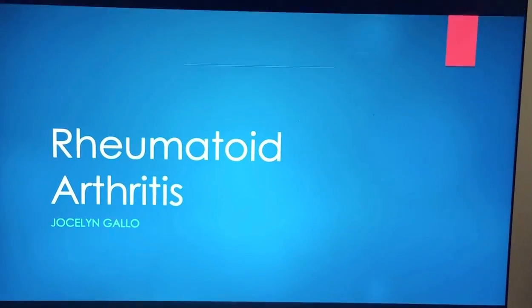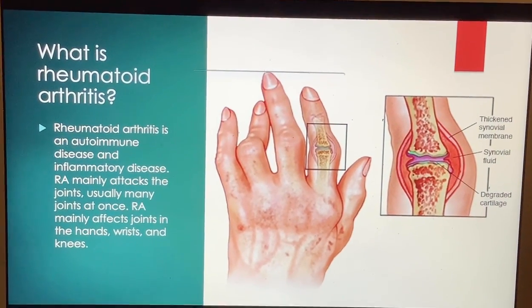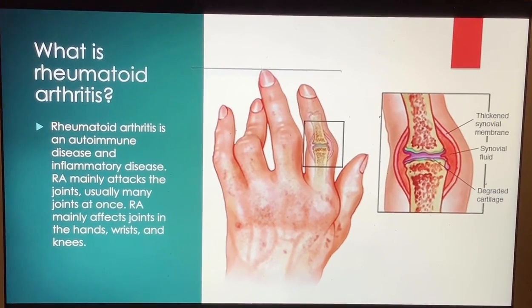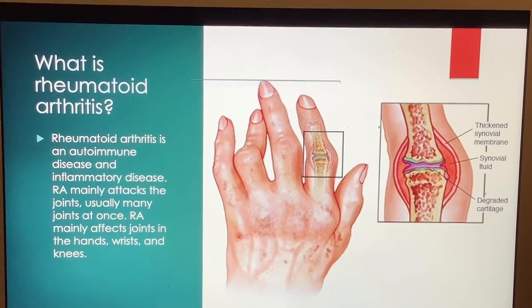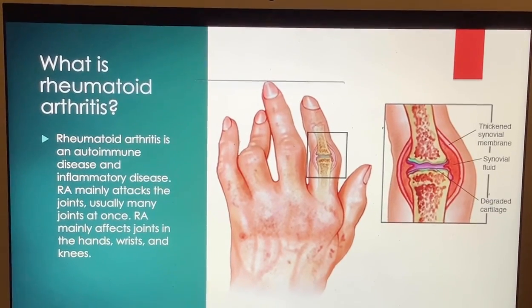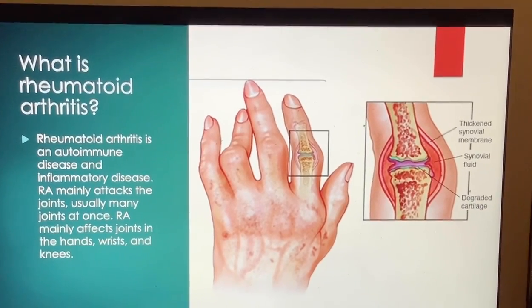Rheumatoid arthritis. What is rheumatoid arthritis? Rheumatoid arthritis is an autoimmune, inflammatory disease. Rheumatoid arthritis mainly attacks the joints, usually many joints at once. Rheumatoid arthritis mainly affects joints in the hands, wrists, and knees.